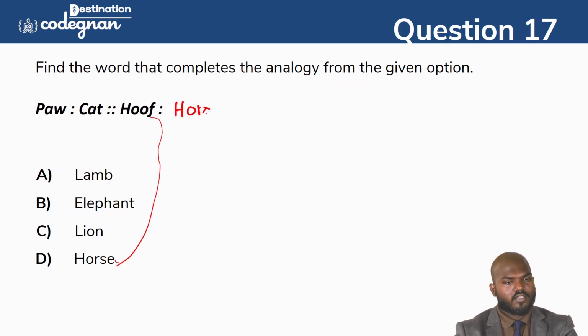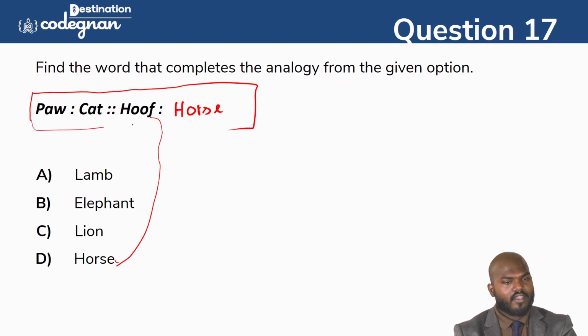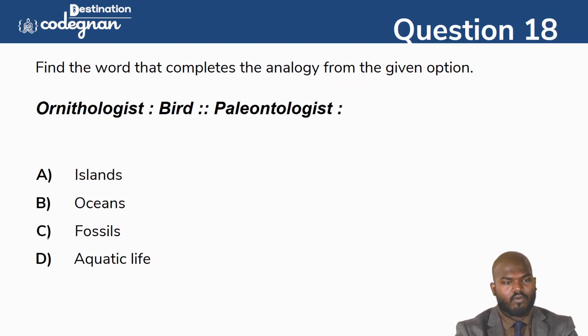Like what we can mention here. Okay, so make sure you understand this particular pattern, guys. So pa, cater, hoof, cause. Okay, like what we can say here. Ornithologist. Ornithologist means what? Ornithologist is a study of birds.